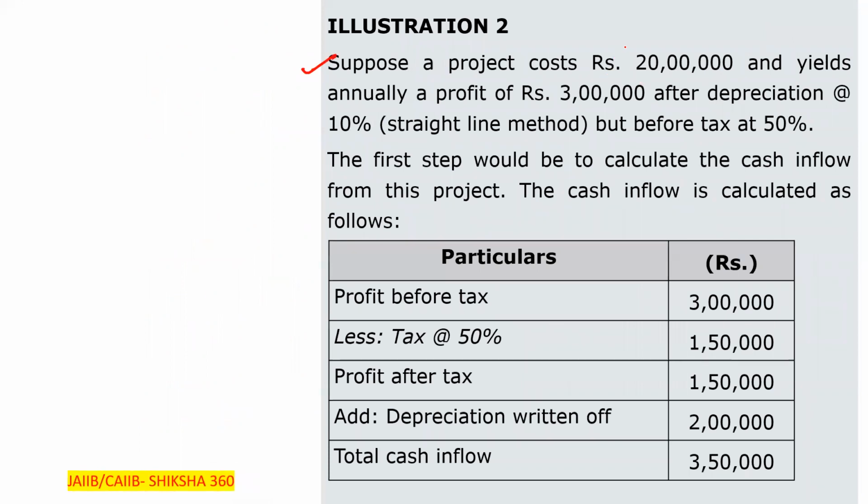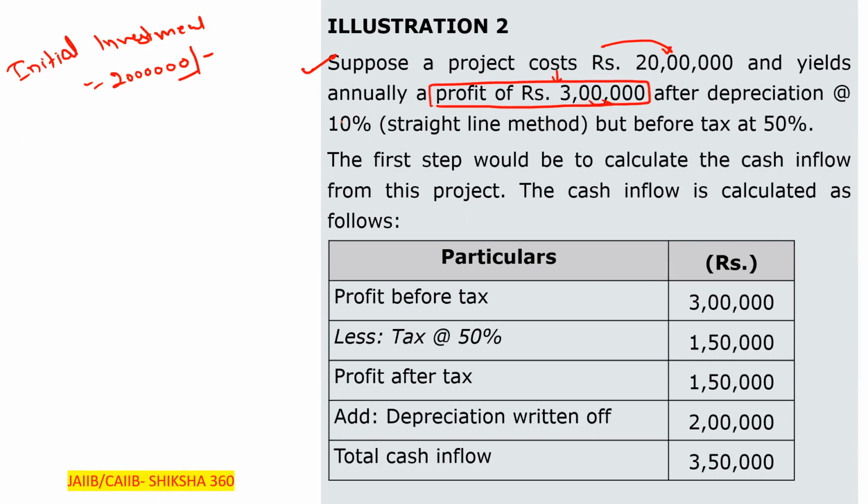Suppose a project costs rupees 20 lakh. So the initial investment is rupees 20 lakh, and it yields an annual profit of rupees 3 lakh after depreciation at the rate of 10%, by the straight line method. This profit is before tax, and the tax is 50%.